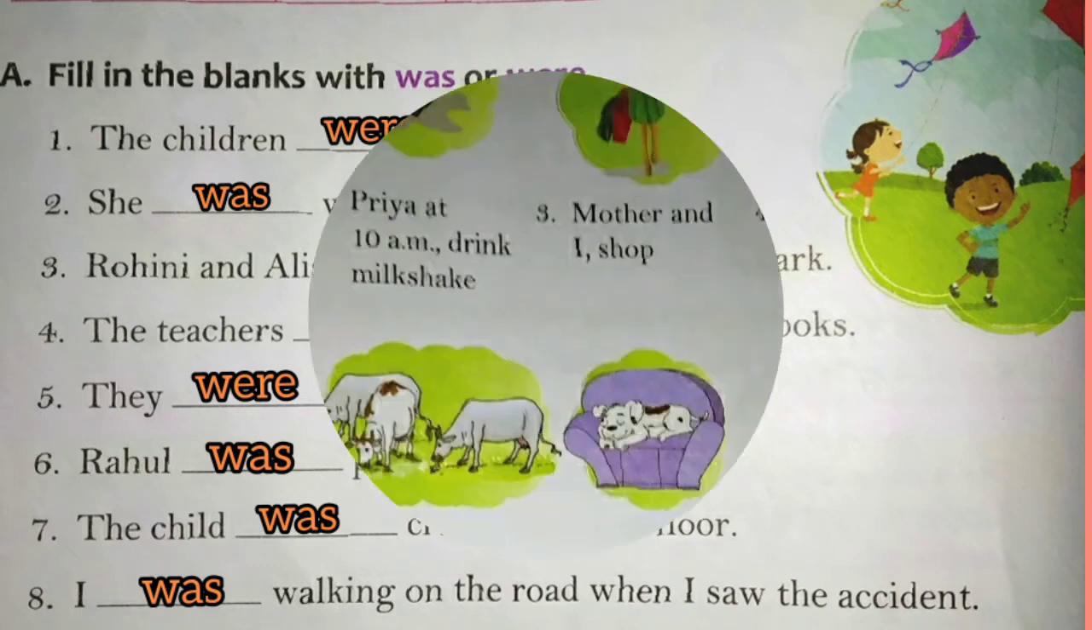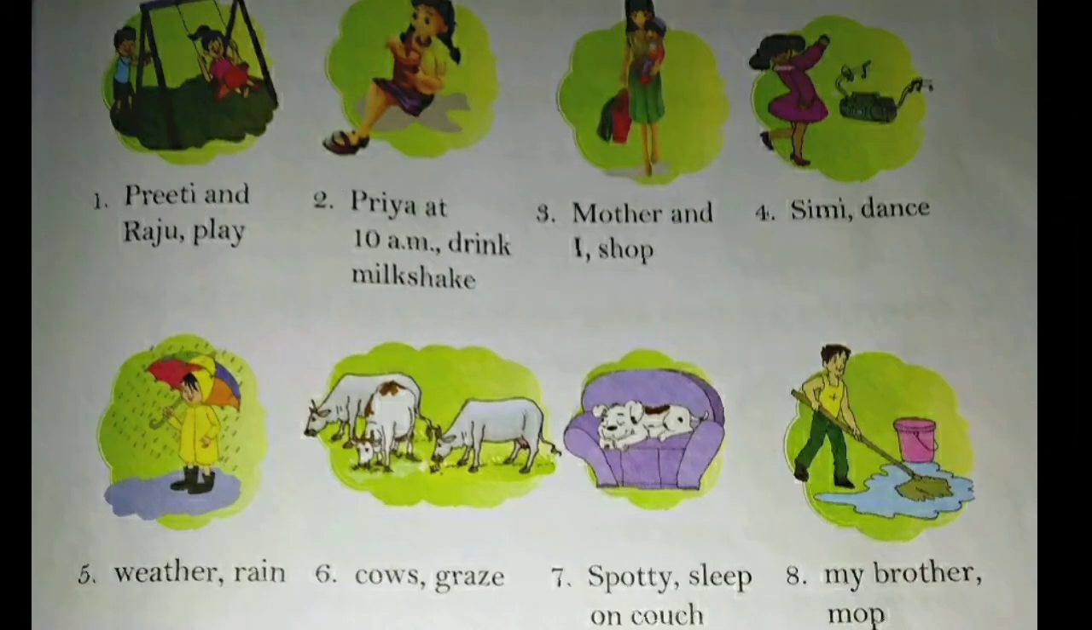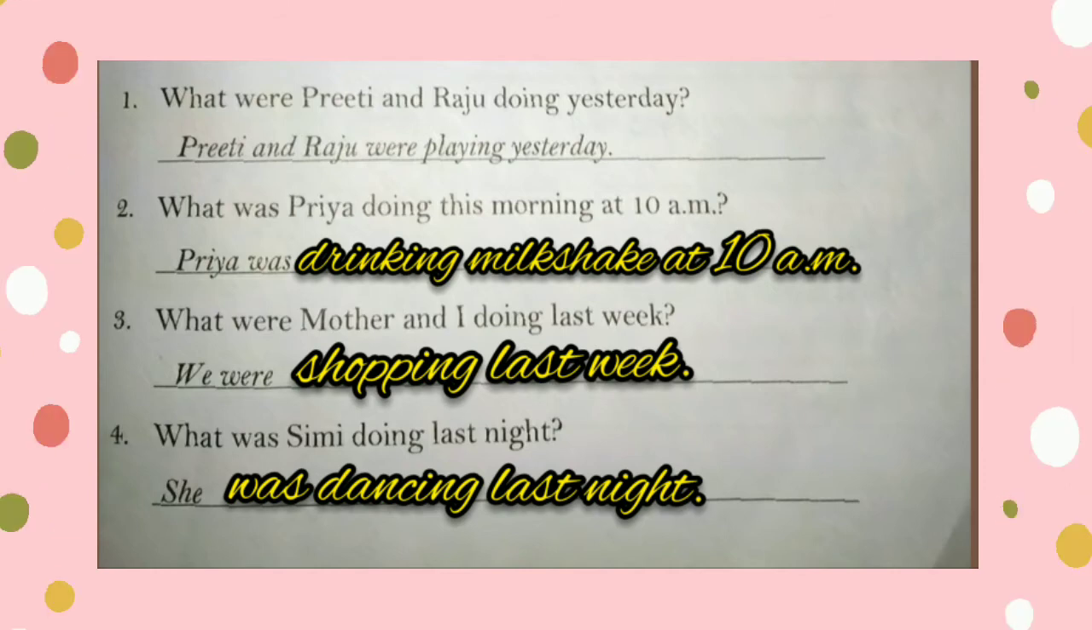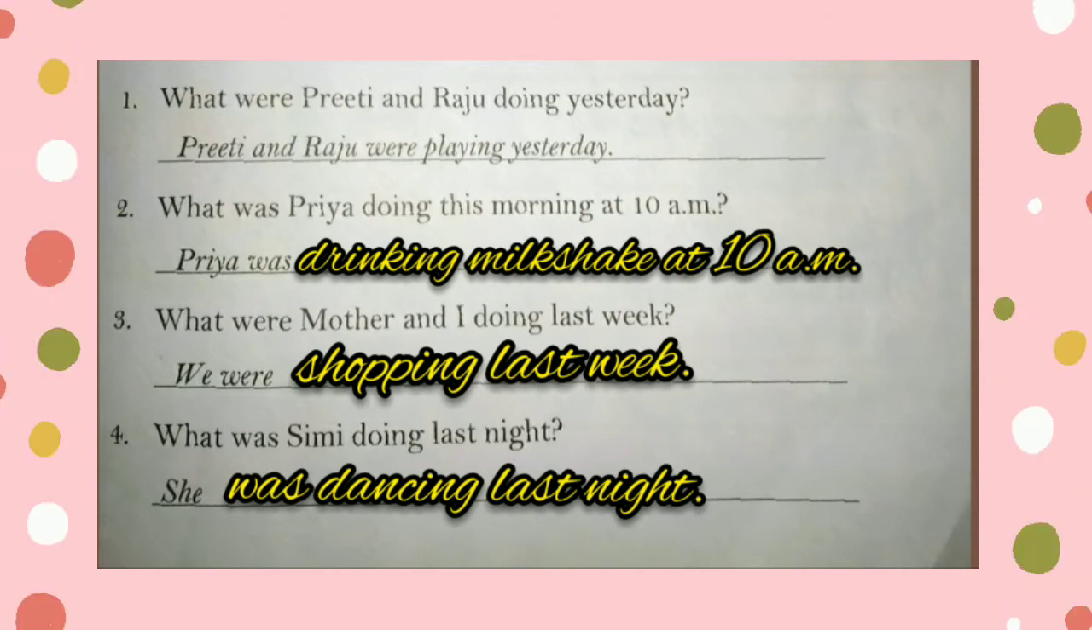Now we move to page number 59. What were they doing? Look at the pictures and read the word clues. Write the answers using was or were. Here you can see some pictures. Look at those pictures carefully and some clues are given below those pictures and you have to make a sentence with was or were. First one, what were Preeti and Raju doing yesterday? And remember children, we have already learned the words that are used in the past tense. Which are they? Yesterday, last week, last night, last year, etc. So what's the answer of first question?